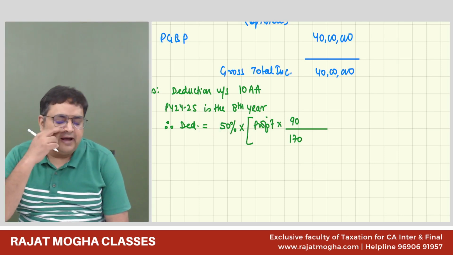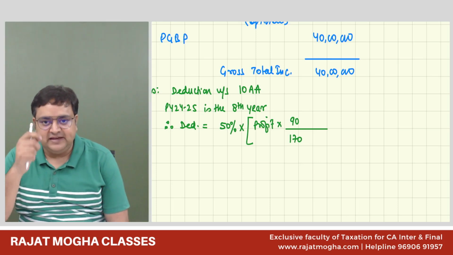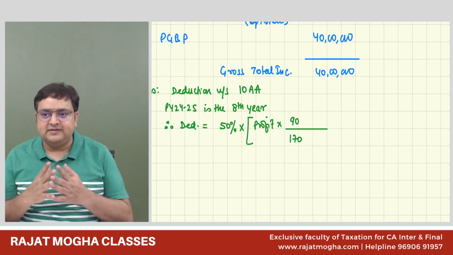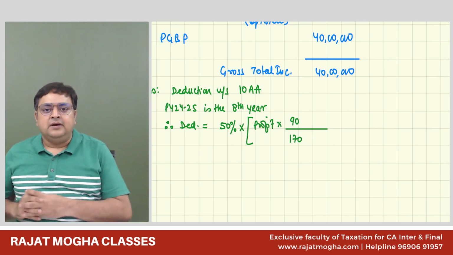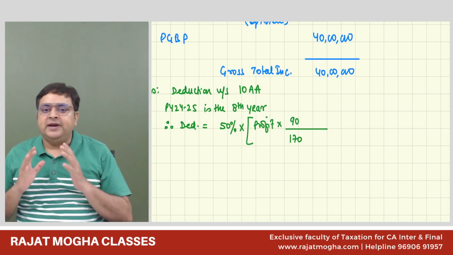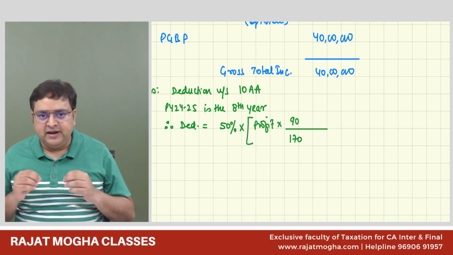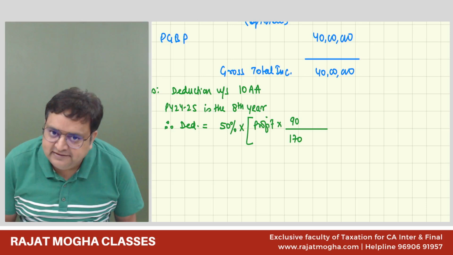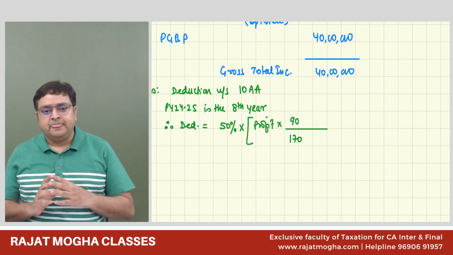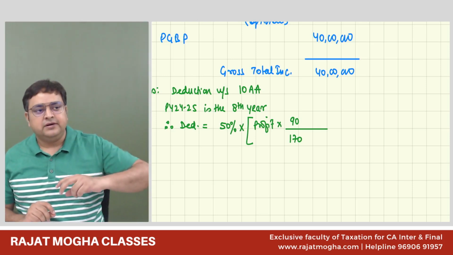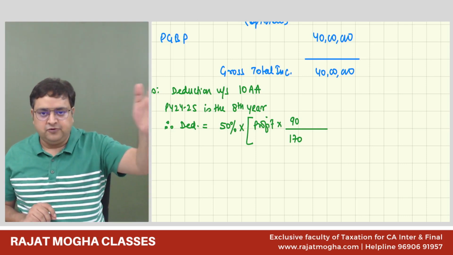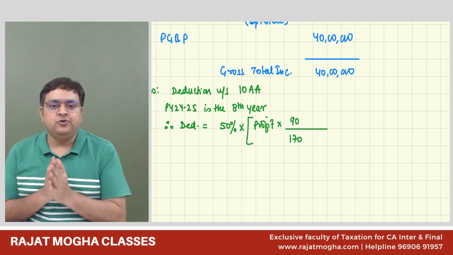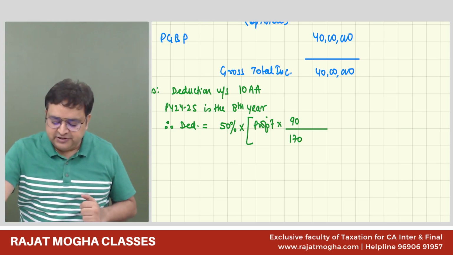Now, if you remember, I have also told you, I think I have given you this example in the classes. Let's say, for example, I have a unit in SEZ. I have a unit in SEZ near Coimbatore. There is an SEZ in Coimbatore. Let's say I have a unit there. And I have an order from Germany, that I have to supply to Germany. I am manufacturing shoes.